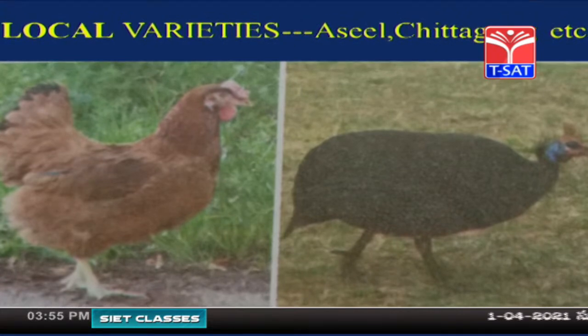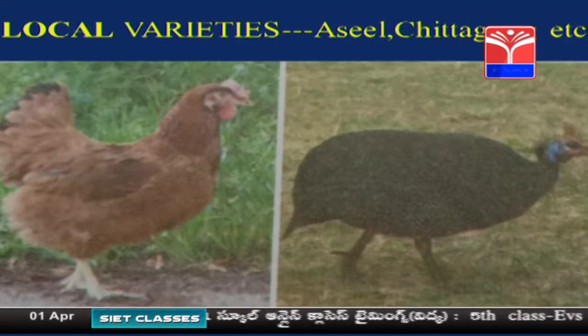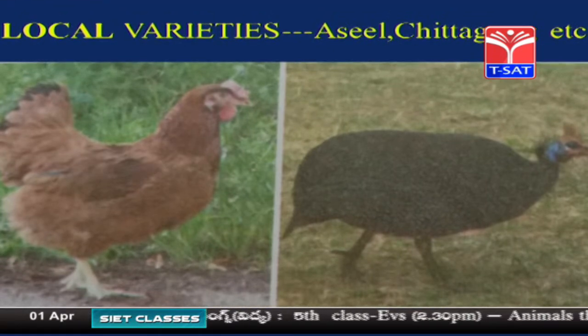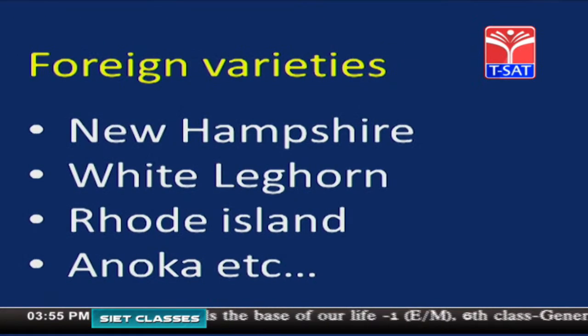And these local varieties are prone to different types of diseases. Now, foreign varieties are New Hampshire, White Leghorn, Rhode Island, Anoka, etc.